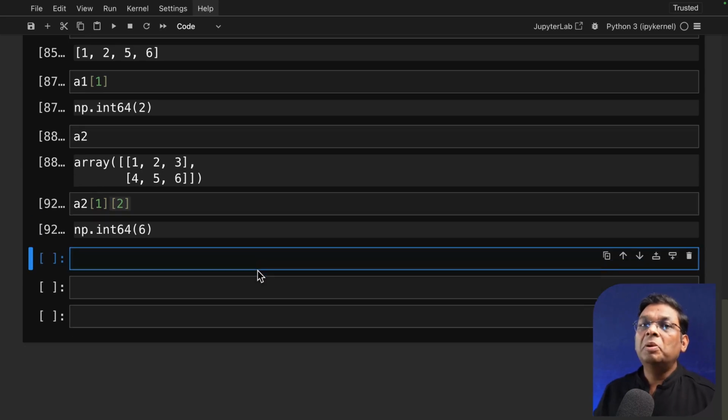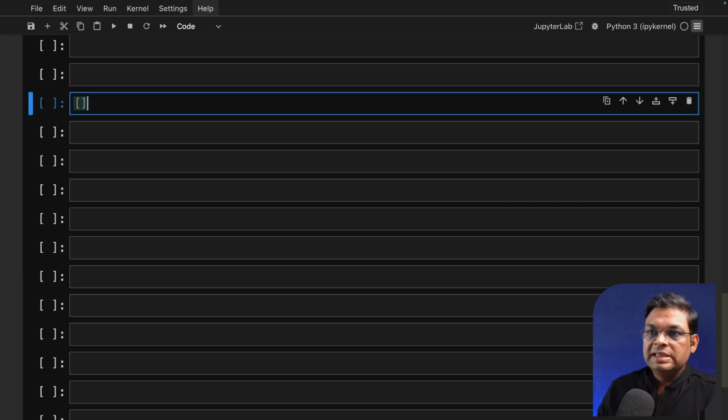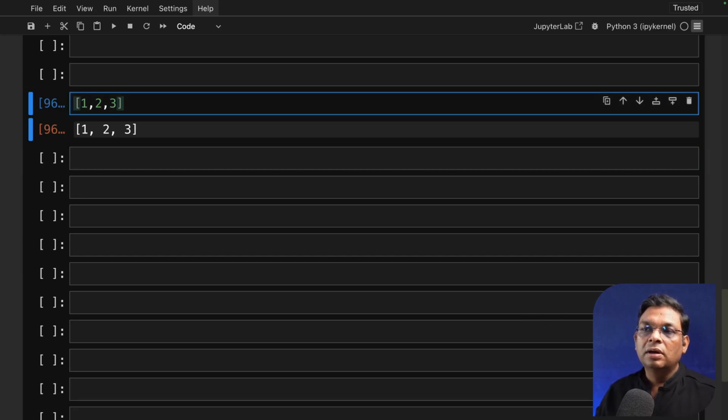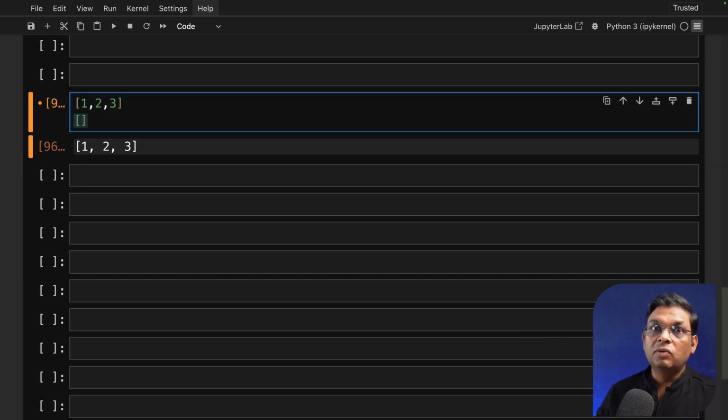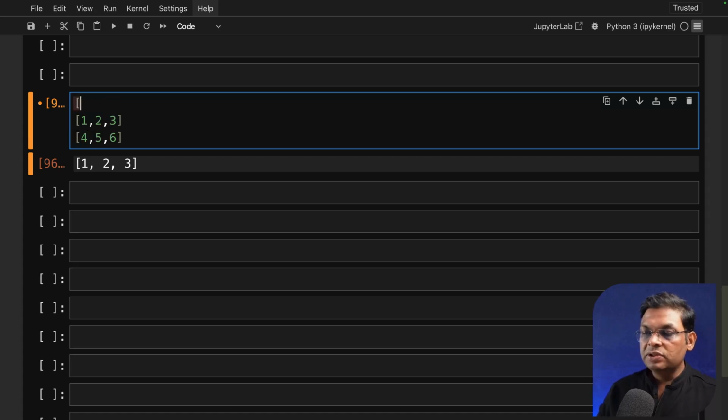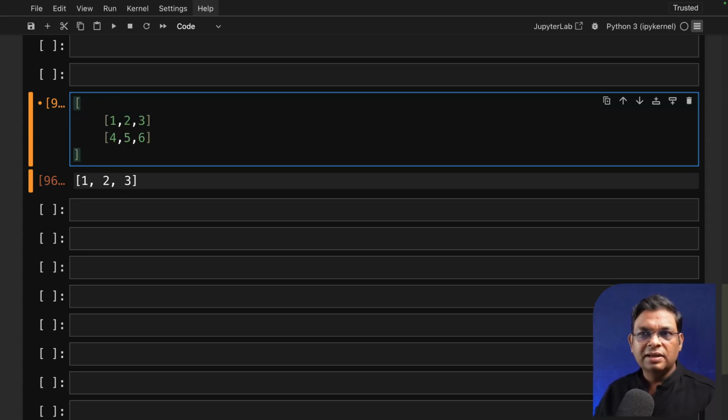Let's talk about three-dimensional arrays. This is how we created a one-dimensional array: 1, 2, 3. Then we took two arrays which were one-dimensional, and we used these to create a two-dimensional array. Now, what is a three-dimensional array? A three-dimensional array is an array where its members are all two-dimensional arrays.